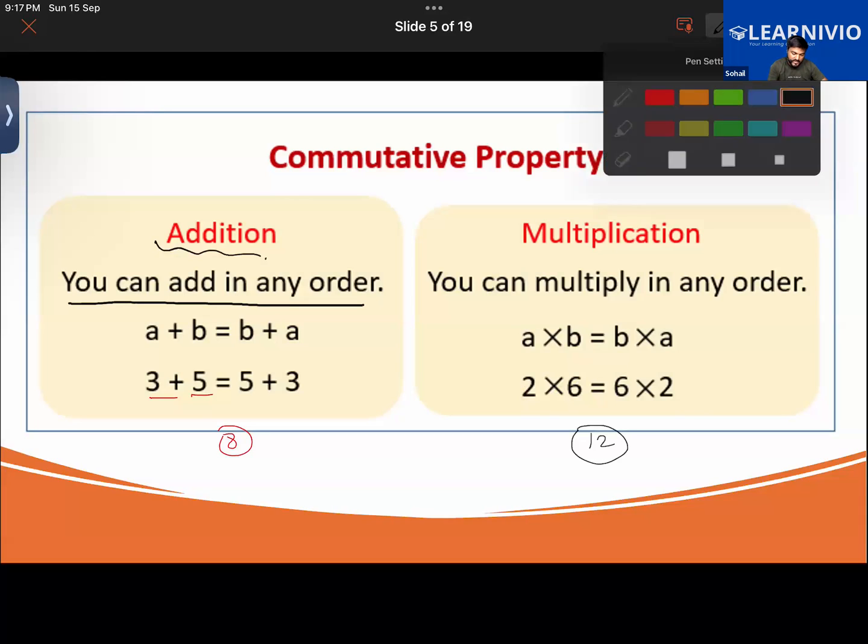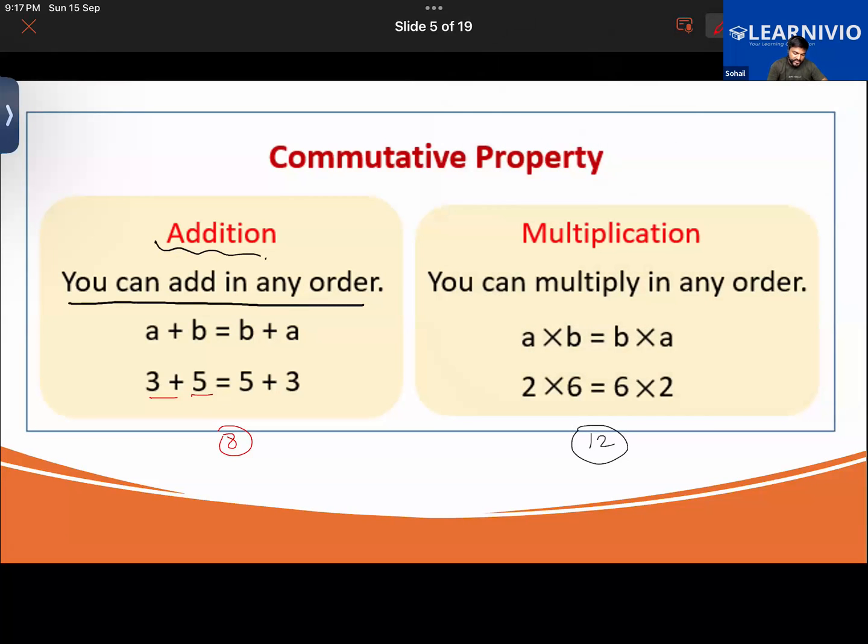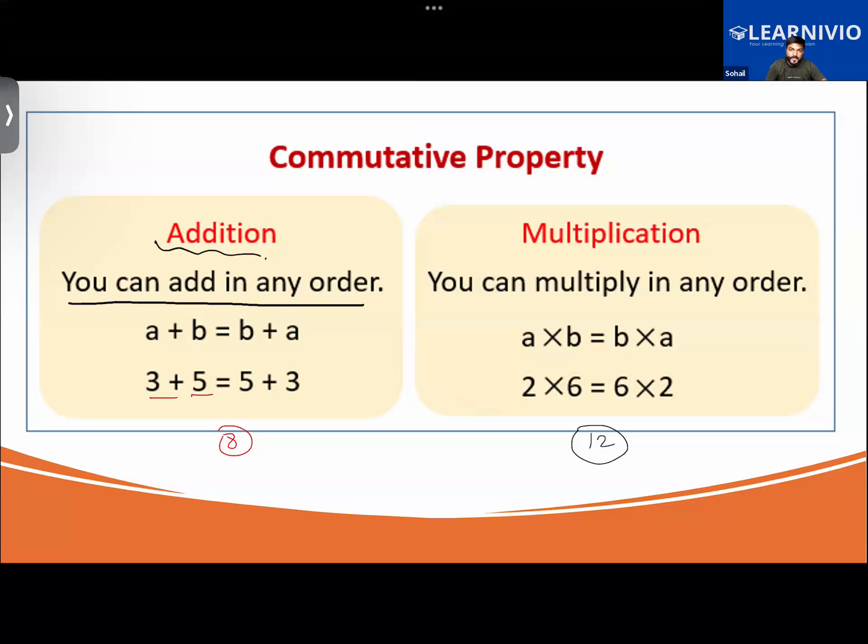So this is something we have learned. The commutative property is applicable for multiplication. Now we have this example, 2 multiplied by 6 or 6 multiplied by 2, same thing.